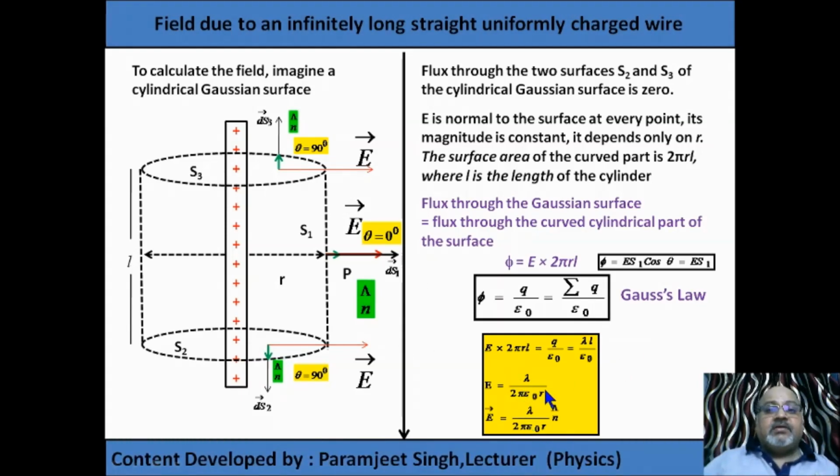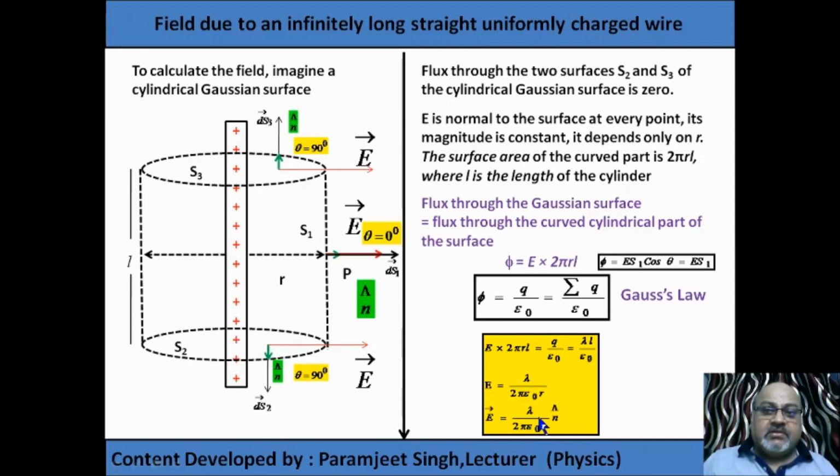So now things are totally transparent. The concept is totally transparent. No point is there which will create any doubt in your mind. Why? How? What is the procedure? All things I have cleared. So the electric field at point P is lambda by 2 pi epsilon naught R n cap. Now see, E at this point depends upon R and lambda only, not the length of the wire.